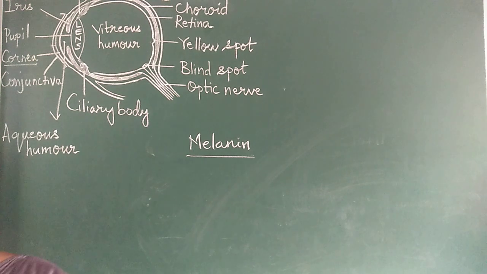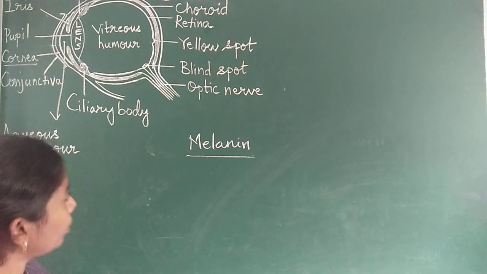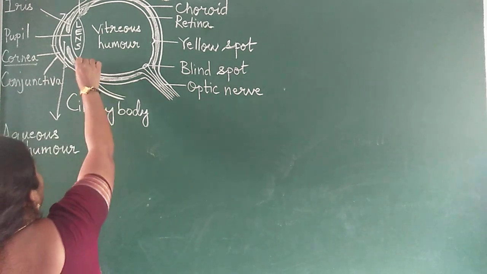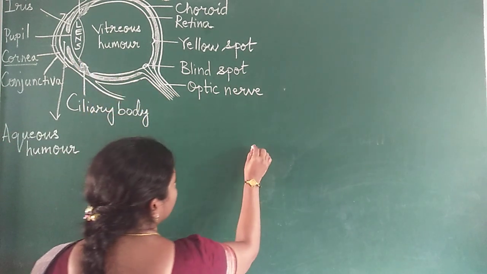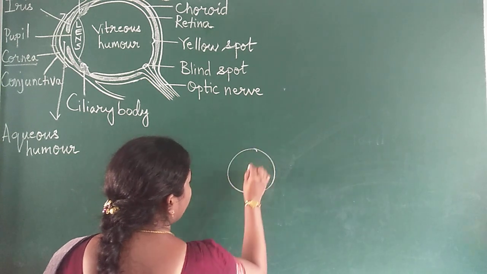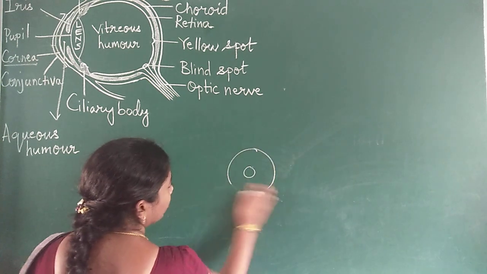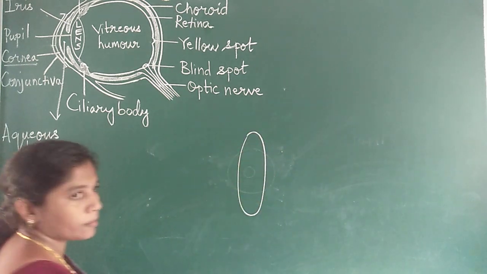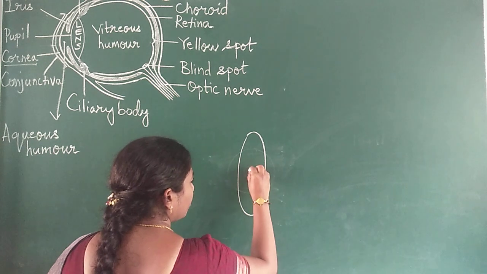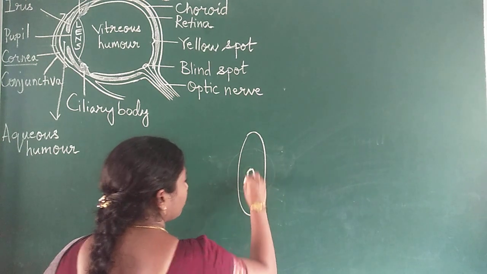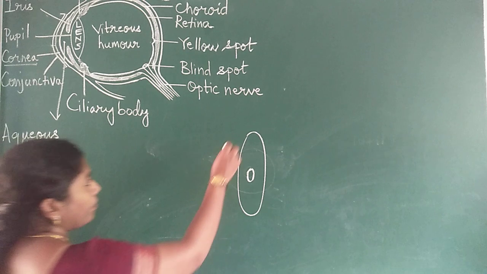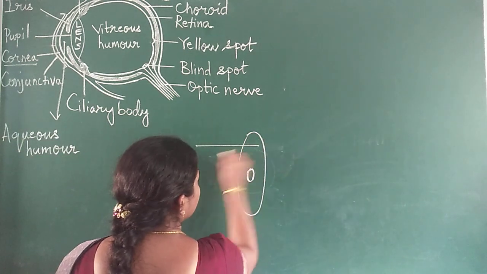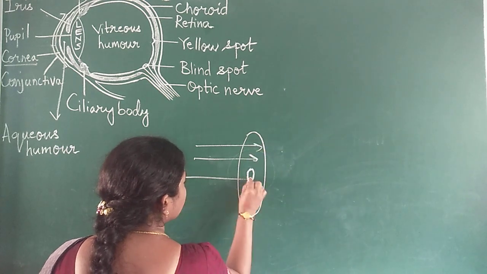Now let us look at how light falls into our eye. You have already seen this is the iris and this is the pupil. Now I would like to draw the same structure like this, and the opening of the pupil is like this. Light enters like this.